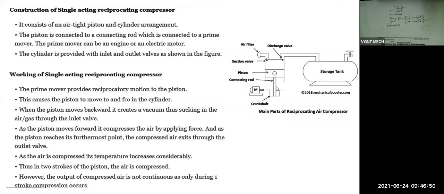And here we have two valves. This is the suction valve or inlet valve. This is the discharge valve or exhaust valve. Through the suction valve, air will enter. Here one air filter is there, because in atmospheric air some dust particles will be there, and we have to remove those dust particles. That's why we have a filter. Air from the atmosphere will enter the filter, and in this filter we will remove the dust particles or impurities present in the air.